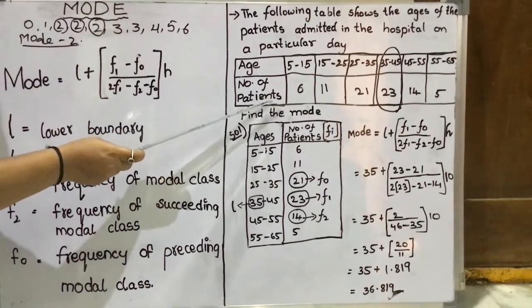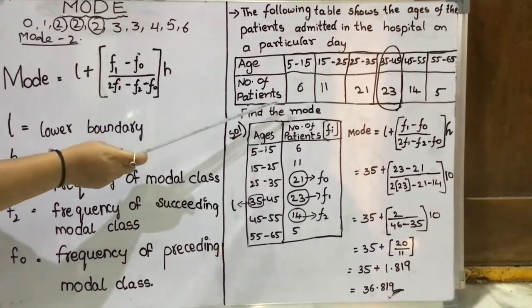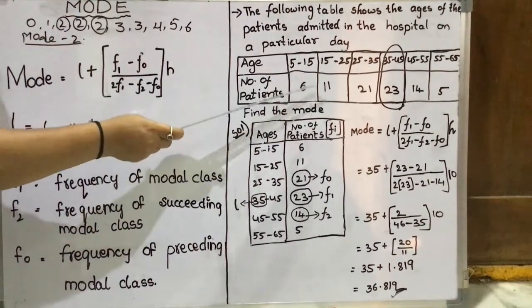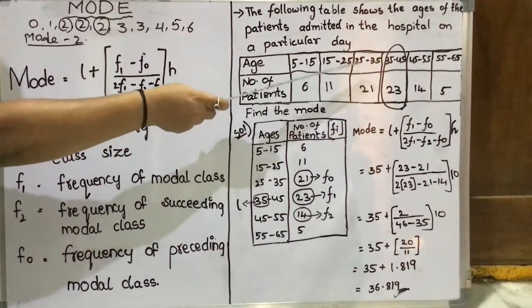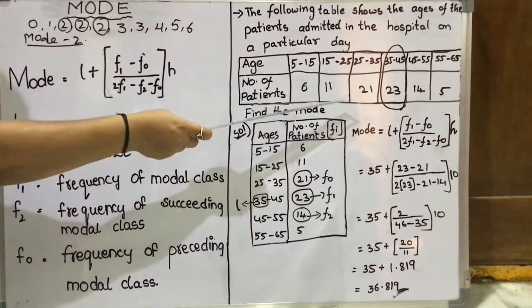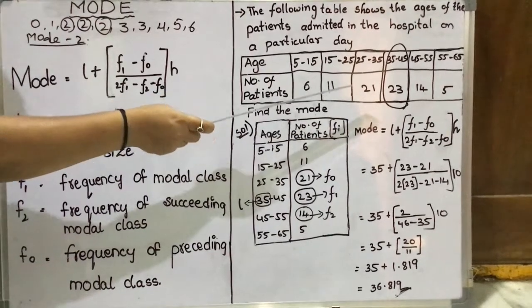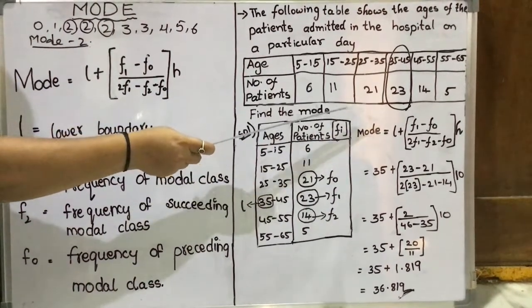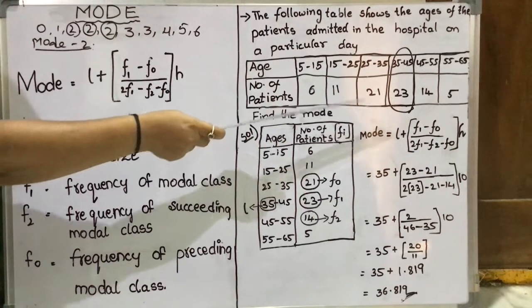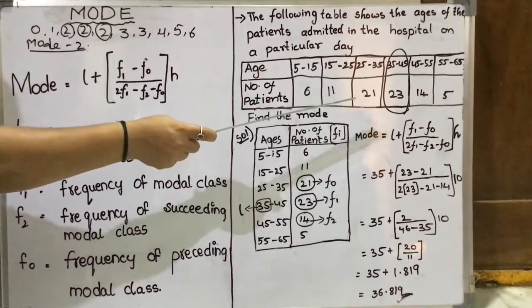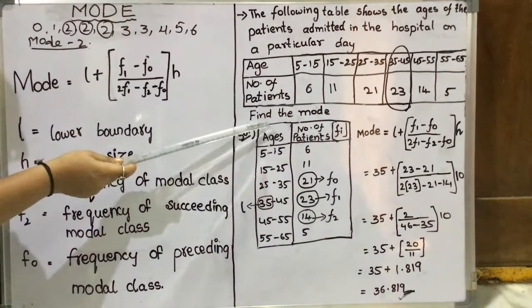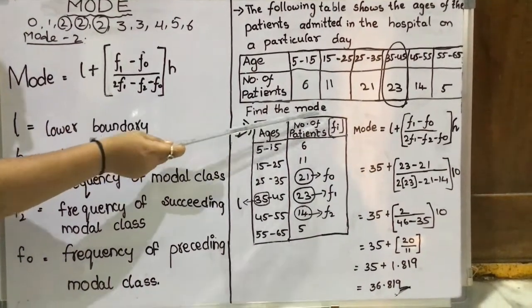Number of patients: 5 to 15 age group 6, 15 to 25 age group 11, 25 to 35 21, 35 to 45 23, 45 to 55 14 and 55 to 65 5 members. Now find the mode.